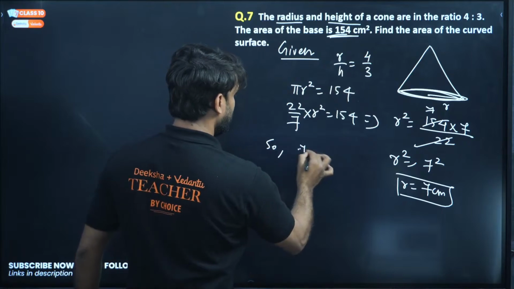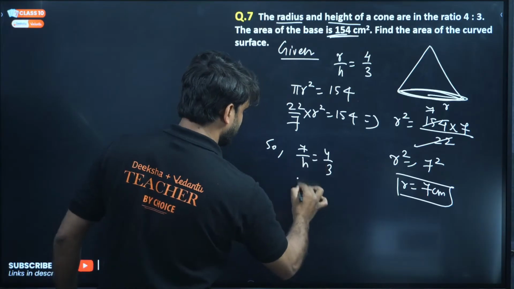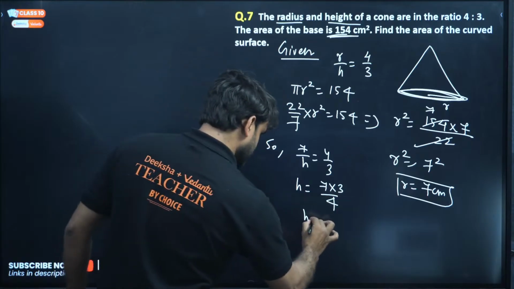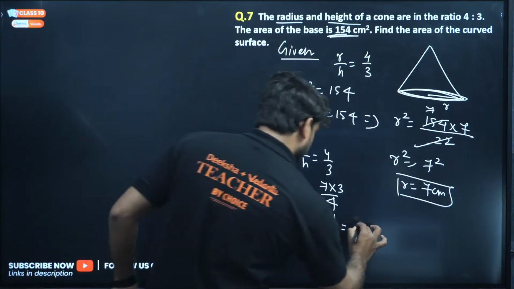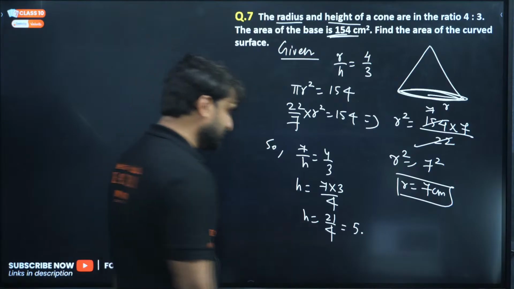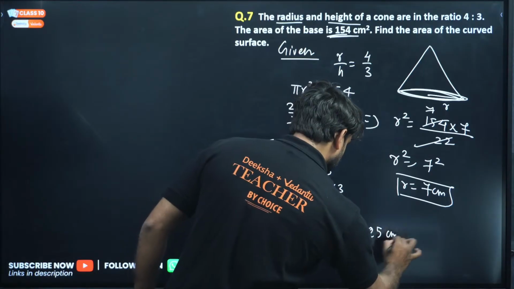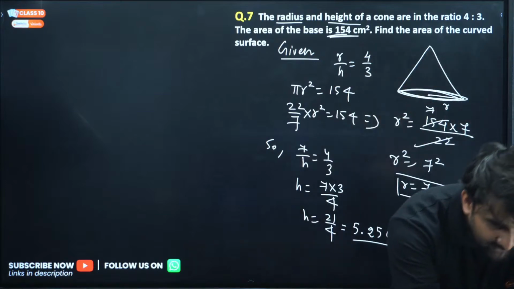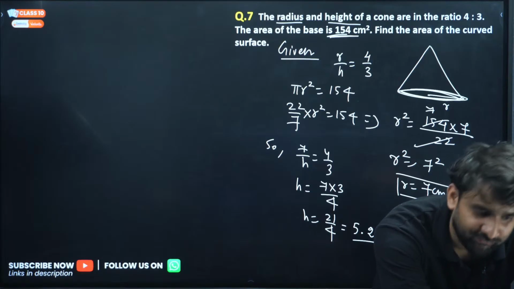So r is 7, and 7 by h is 4 by 3. Can we cross multiply here, or directly write h equals 7 into 3 divided by 4? So h is equal to 7 into 3, which is 21, divided by 4. So 21 divided by 4 will be 5.25 centimeter. This is h, 5.25 centimeter. Who answered 192.5? Wow, Raksha is there. H is 5.25, sir. Yes, Subhash.